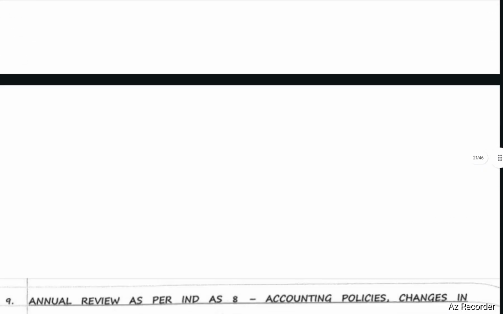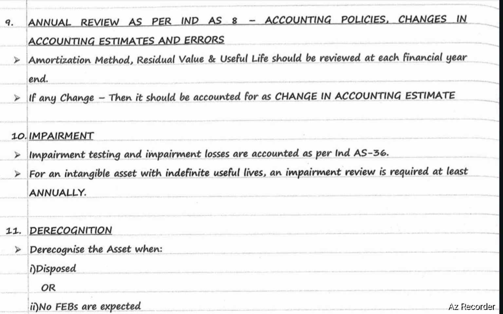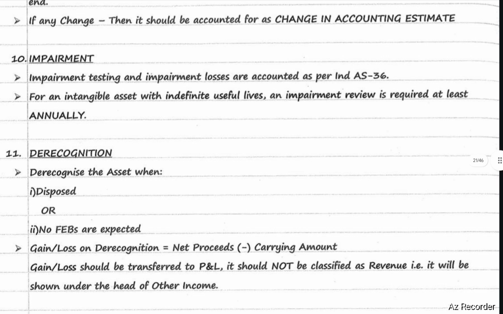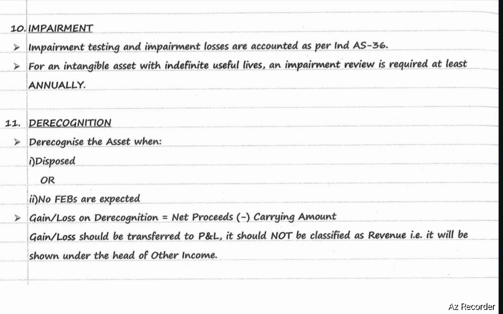Next, annual review as per Ind AS 8, accounting policies, changes in accounting estimates and errors. Amortization method, residual value, and useful life should be reviewed at each financial year end. If there is any change, then it should be accounted for as a change in accounting estimate. Impairment. Impairment testing and impairment losses are accounted for as per Ind AS 36. For an intangible asset with indefinite useful life, an impairment review is required at least annually.